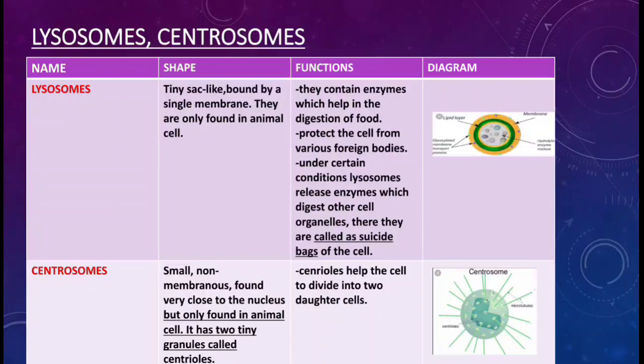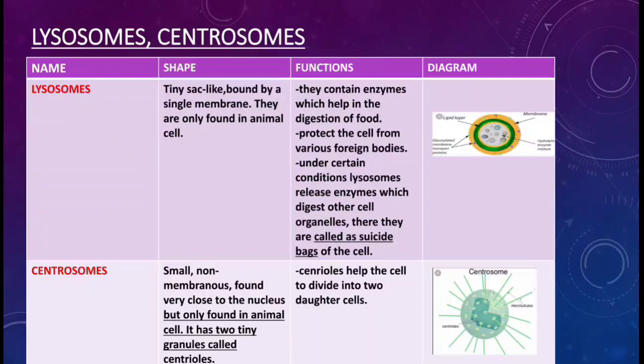Then the next cell organelle is centrosome. So what is the shape of centrosome? They are small, non-membranous, found very close to the nucleus, but only found in animal cell. It has two tiny granules called centrioles.